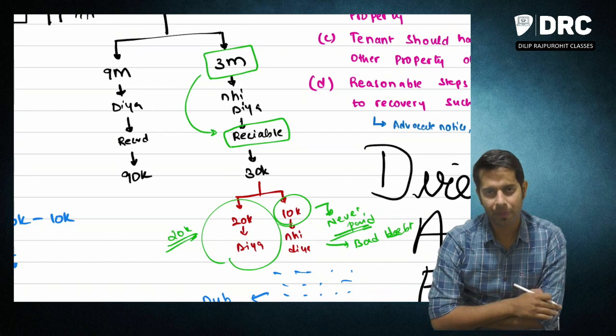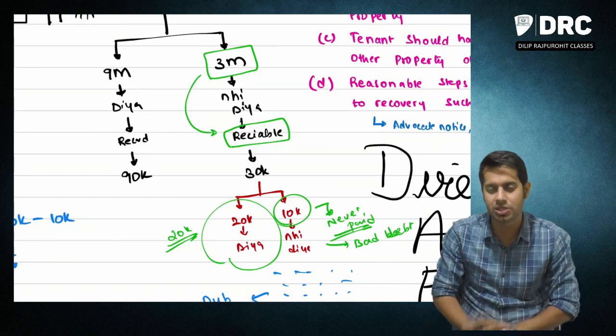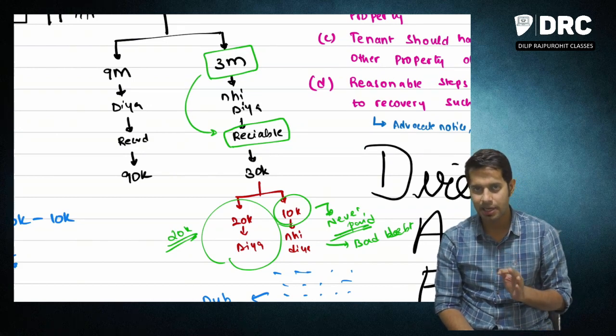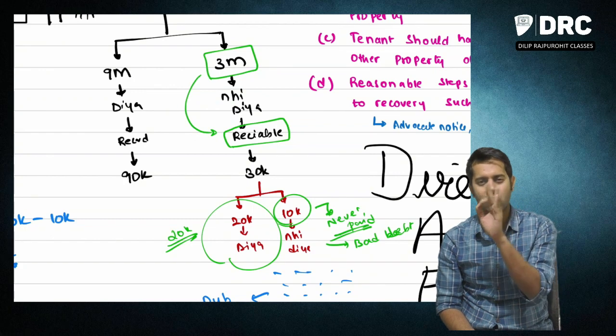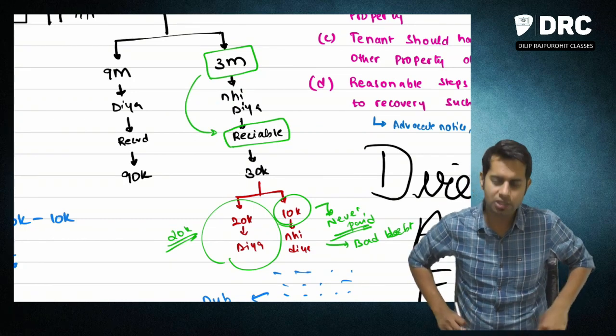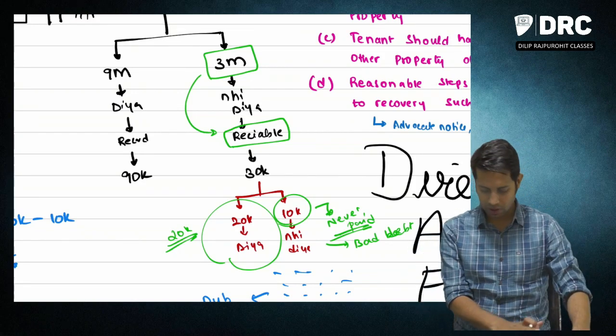This 10,000 rupees, which is my bad debts of rent, which I am never going to receive, is called unrealized rent. What is unrealized rent? Unrealized rent is the amount of rent which I am never going to receive. In short, it is the bad debts of rent.